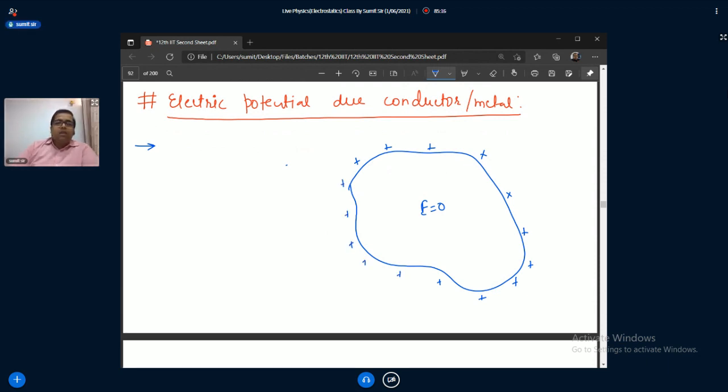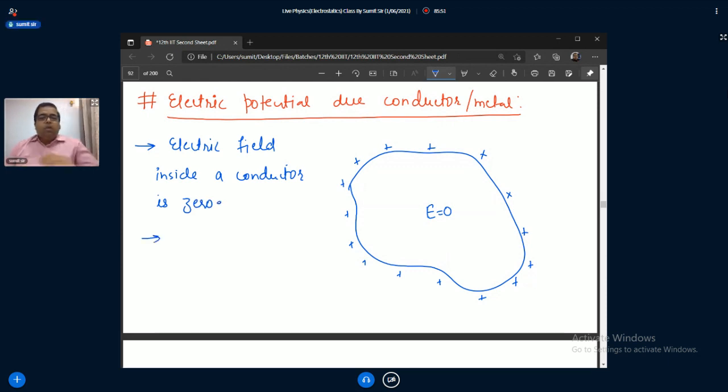Okay. So we already know that the electric field inside a conductor is 0. We have seen this or not? Electric field inside a conductor is 0. Okay. So what does it mean?